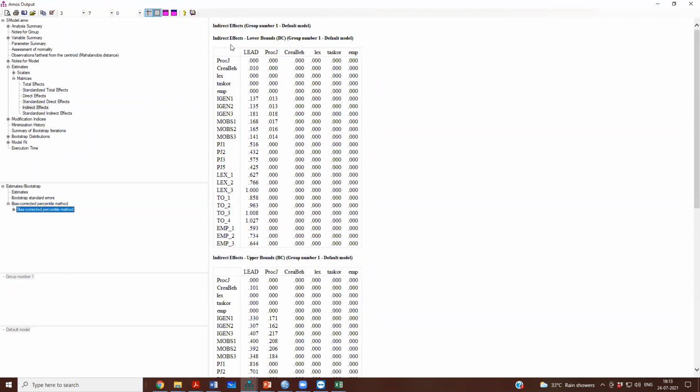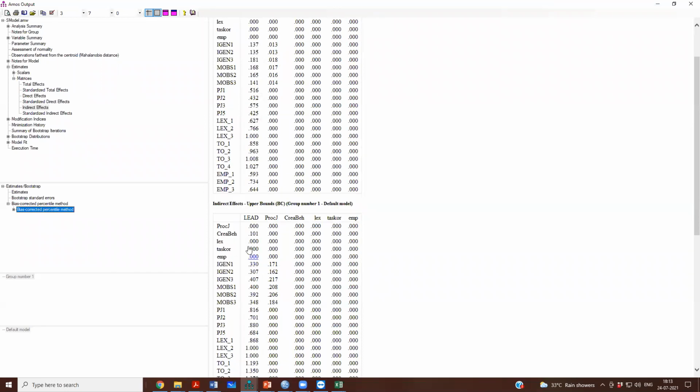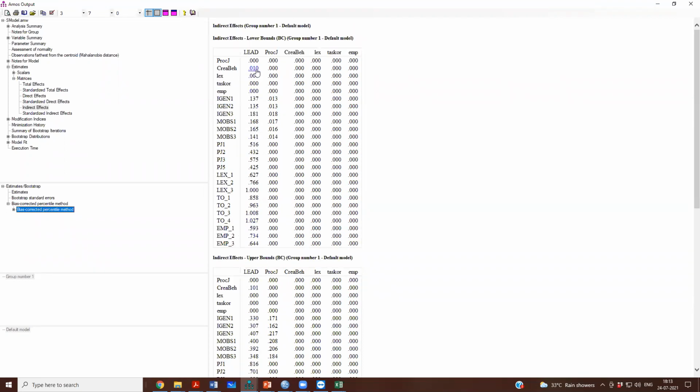Then go to bootstrap confidence. The lower bound of the bootstrap confidence is 0.01, and the upper bound is 0.10, right? So 0 does not lie in it. So the 95% bootstrap confidence interval for the indirect effect ranges from 0.01 to 0.101, which shows that your indirect effect is significant.